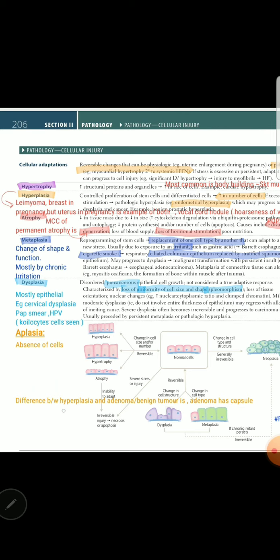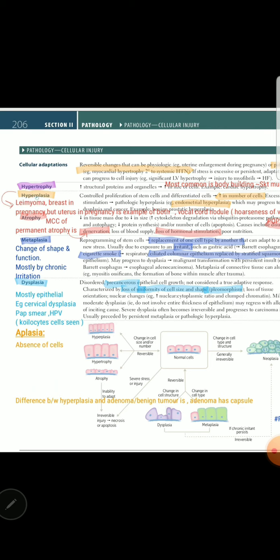So here the difference between hyperplasia and adenoma or benign tumor is adenoma has capsule. That is also a question asked. So leiomyoma is an adenoma. Strictly speaking, it has a capsule and it is different from hyperplasia because of capsule. But leiomyoma has a hyperplasia inside it if we ignore the capsule.